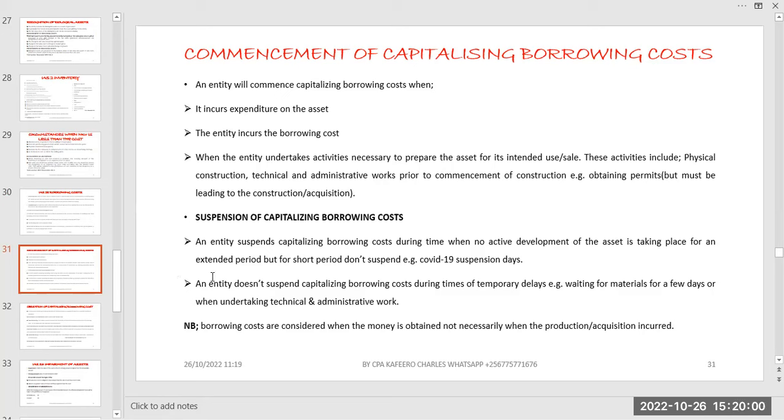So when we say that the entity suspends capitalizing borrowing cost during the time when there is no active development of the property, we are not doing anything, for example, during COVID suspension days. Then the other one is, we have a note and we are saying the entity does not suspend capitalizing borrowing cost during times of temporary delays. This is what I've been talking about. Temporary delays, like you're just waiting for materials to come.